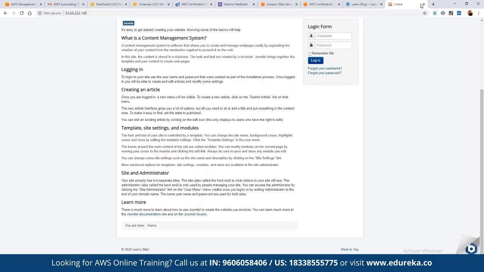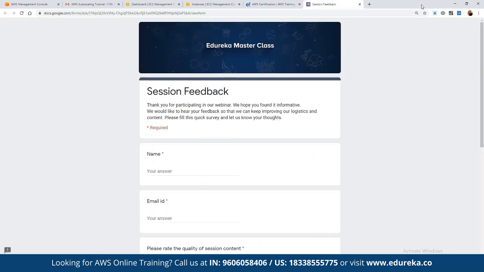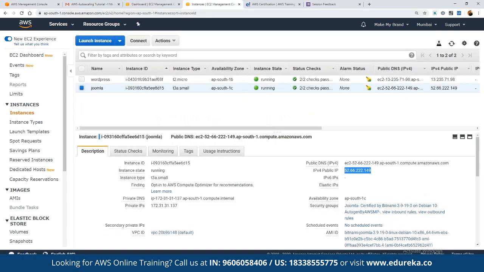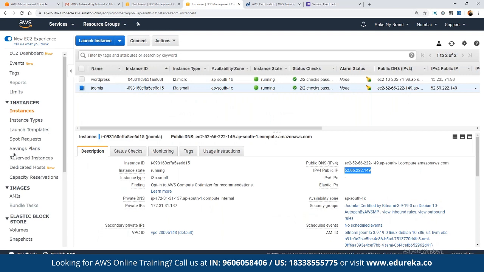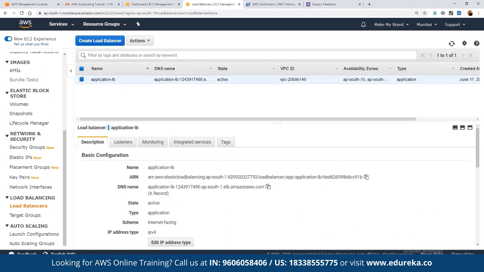That means now if we go back to our load balancer, in load balancer we have the same DNS that we have copied, correct? So if we copy the same load balancer DNS, let's close these unwanted tabs.